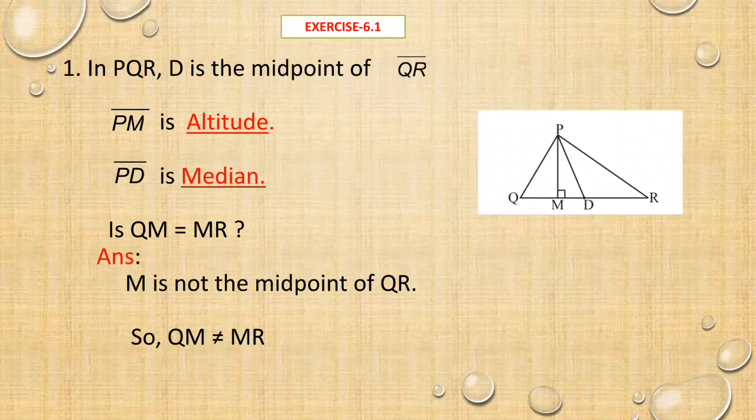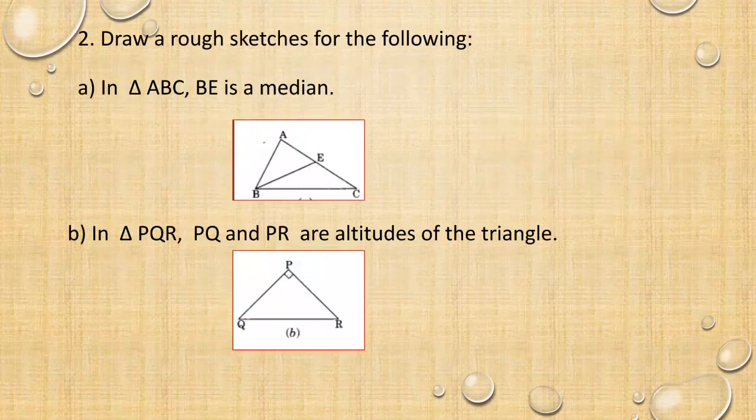One more question, QM equal to MR. Here M is only the perpendicular line, that is not the midpoint of QR. Which is the midpoint? Yes, D is the midpoint of QR. QM is not equal to MR since M is not the midpoint of QR.